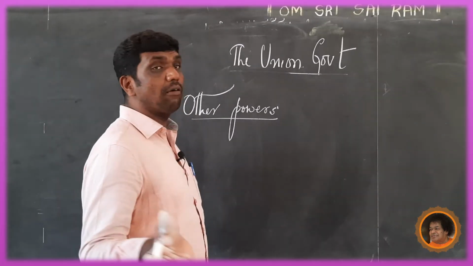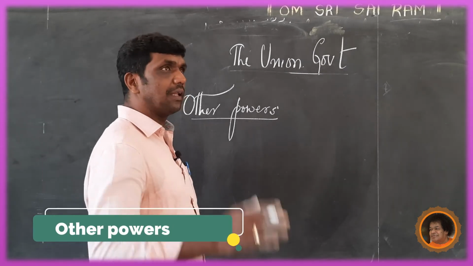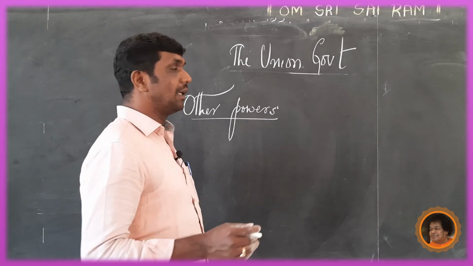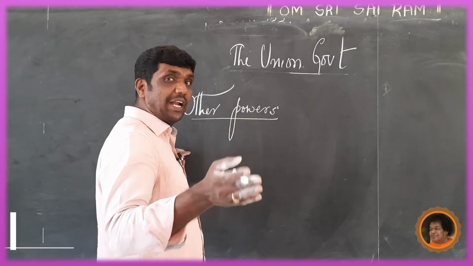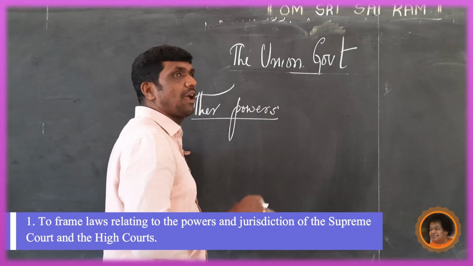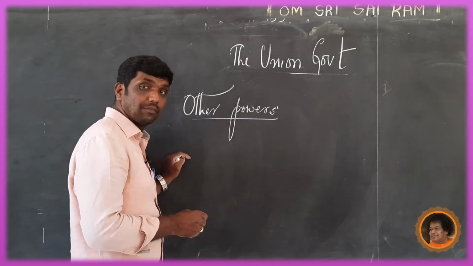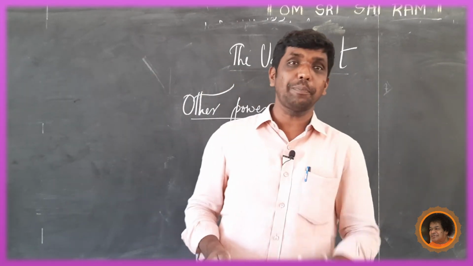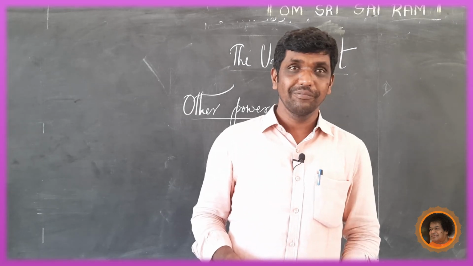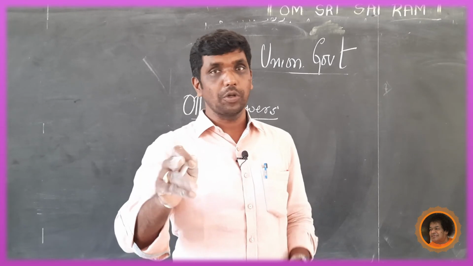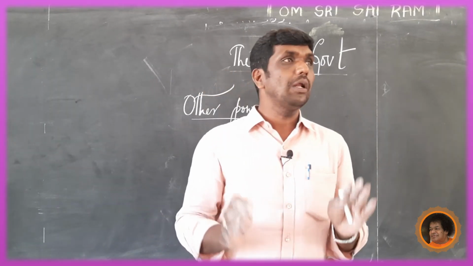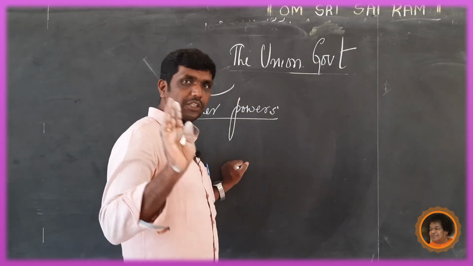Dear children, now let us see other powers of Parliament. The other powers are: they have the right to frame the laws relating to the powers and jurisdiction of the Supreme Court. See, the Supreme Court is the highest apex court. Laws relating to the Supreme Court, I should not say control, that is the wrong word.